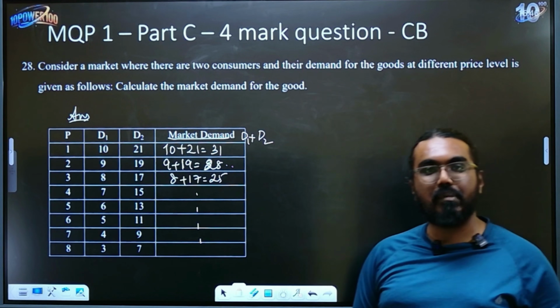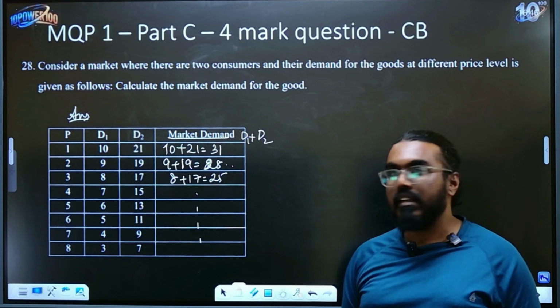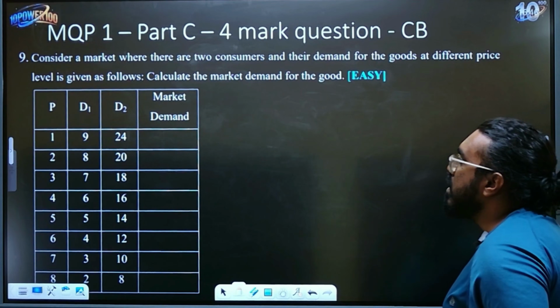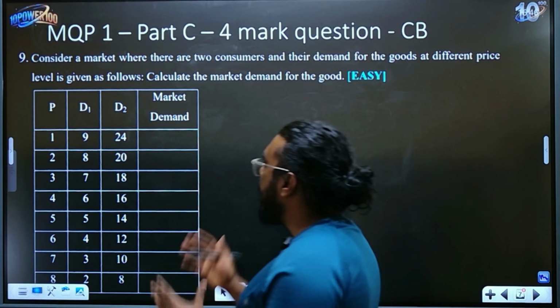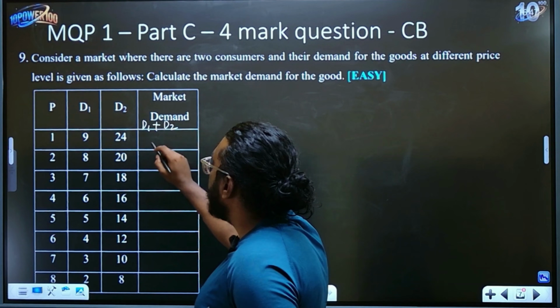The logic is simple. You are asked to calculate the market demand, and hence you are supposed to just add the demands that are given to you, D1 plus D2. Now next question, a similar question which is there in your question bank, children. Same concept. Write the table again. Below market demand, don't forget to write the formula, that is D1 plus D2.